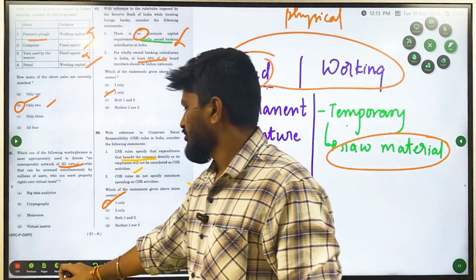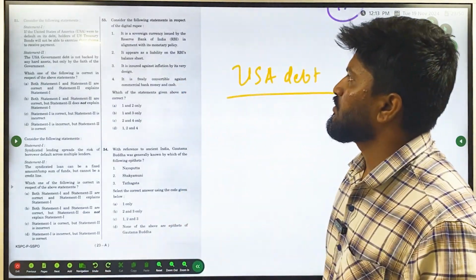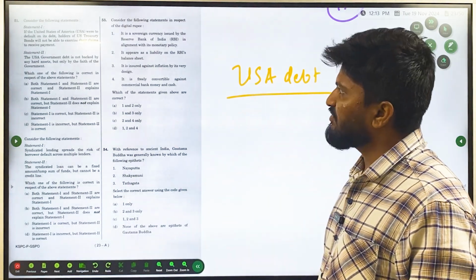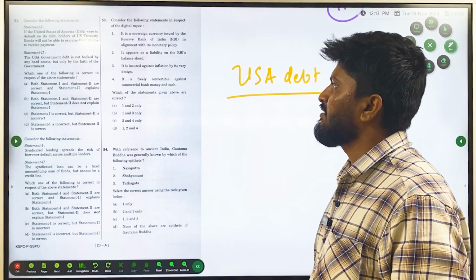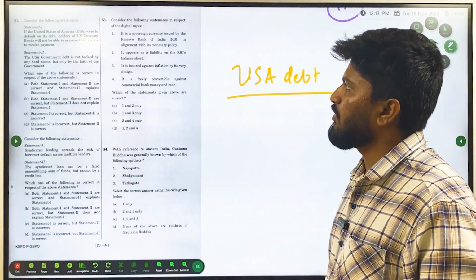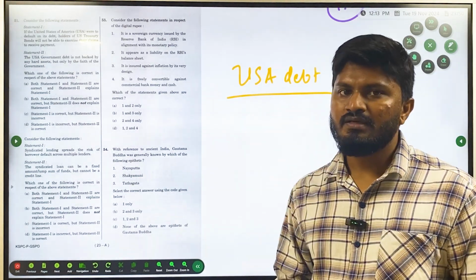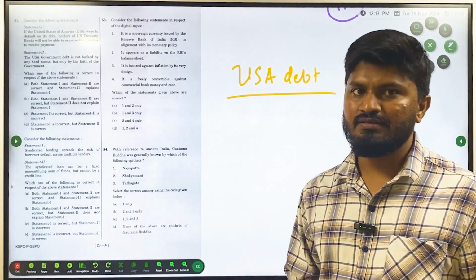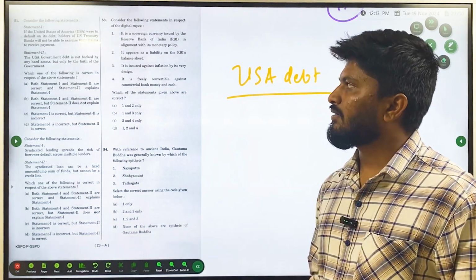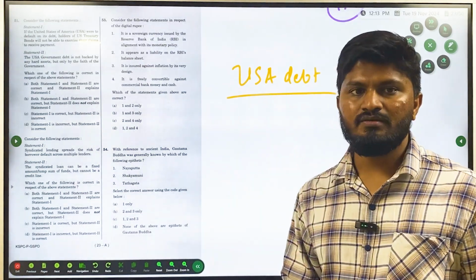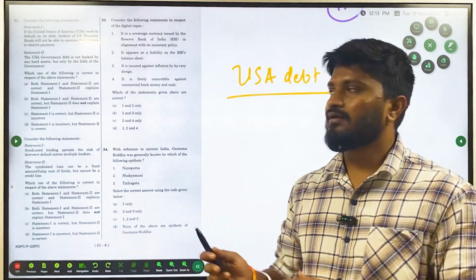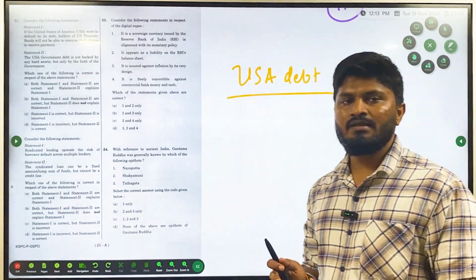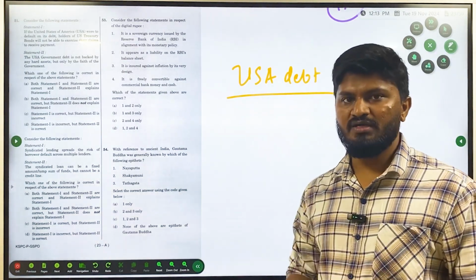Okay, next moving on to question number 51. Question number 51 is talking about the United States bond market, debt market. If the United States of America were to default on its debt, holders of US Treasury bonds will not be able to exercise their claims to receive the payment. This statement is wrong. Even if America defaults on its debts, holders of US Treasury are able to receive their payment. Whatever the amount you have invested in the Treasury bills of USA bonds, even if USA defaults on its debt payments, you will get the amount promised to you by the government of USA.